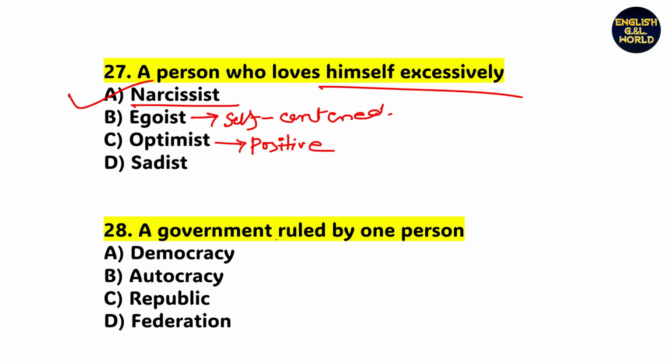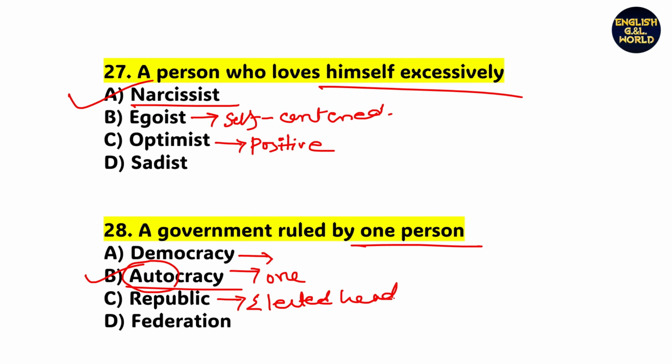Next, a government ruled by only one person. I have already explained what it is called. Obviously option B, autocracy. The word auto means one, so auto means one person's rule, that is autocracy. For the people, by the people, that is democracy. A republic suggests an elected head. Like the president of India is an elected head. That's why we say India is a republic country.